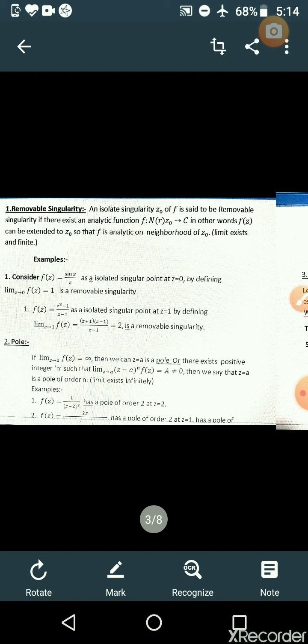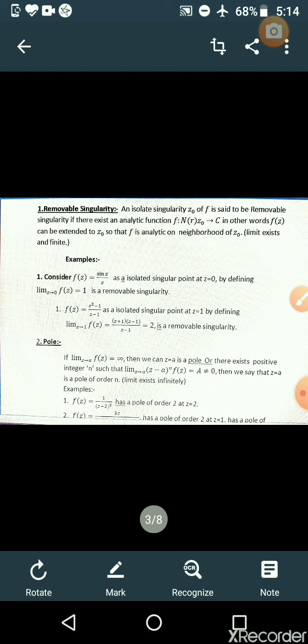It is an isolated singular point at z equal to 0, by defining the limit as z tends to 0 of f of z equal to 1. Removable singularity means the limit exists finitely. The limit as z tends to 0 of sin z by z is a standard limit, equal to 1. So it is a removable singularity.